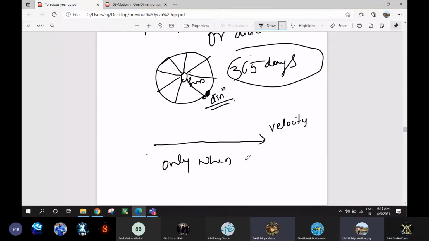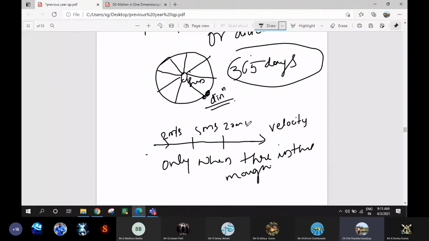Very good. Only when there is a change in the magnitude. What it means: initially it was moving with 2 meter per second, now 5 meter per second, 20 meter per second. So what is changing each and every time? The velocity is changing. Velocity is varying, or sometimes it decreases also.